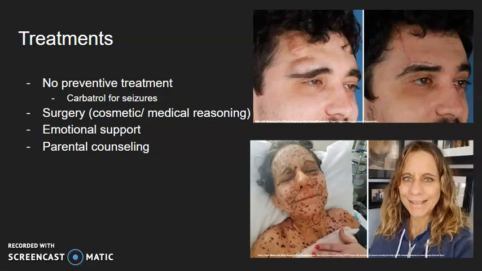Emotional support and counseling is offered to people with neurofibromatosis, as well as parental counseling, which is a huge consideration for anyone who has neurofibromatosis or is in a family that has had a history of this disease, and they're considering having children, because it can be a hereditary disease.